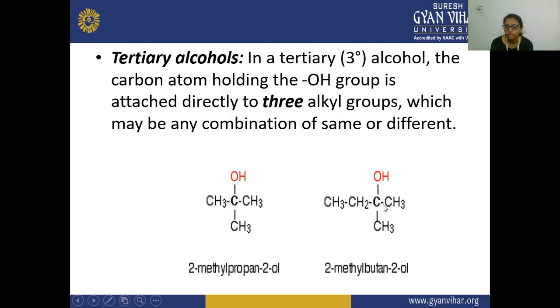C, CH2, and on this the methyl substituent is added, and this is your OH. So this is your carbon atom which is attached to this hydroxyl group, and this carbon atom is linked to one alkyl group, a second alkyl group, and this is attached to this ethyl, but this carbon is attached to this alkyl group. So here three different alkyl groups are present on this carbon atom which is attached to this OH group. These are the examples of the tertiary alcohol.